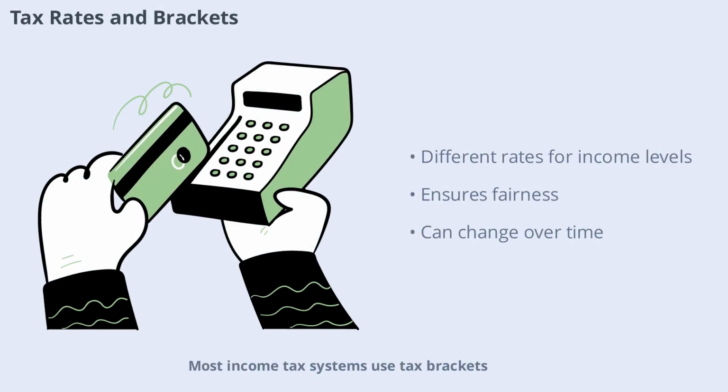Most income tax systems use tax brackets, which means different portions of your income are taxed at different rates. For example, the first portion of your income might be taxed at a low rate, while higher portions are taxed at higher rates. This system is designed to be fair and to ensure that those who earn more contribute more.